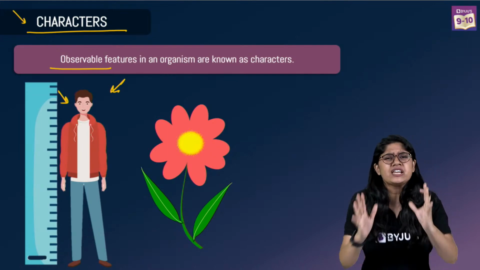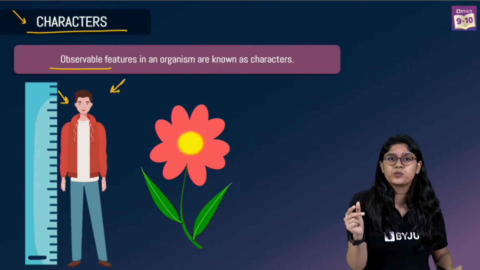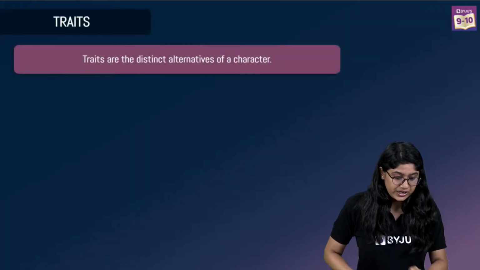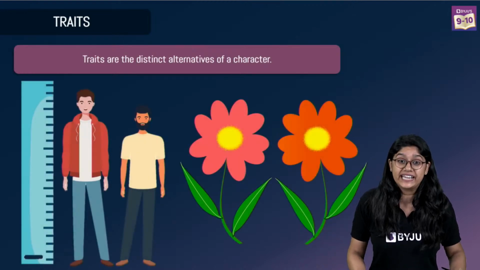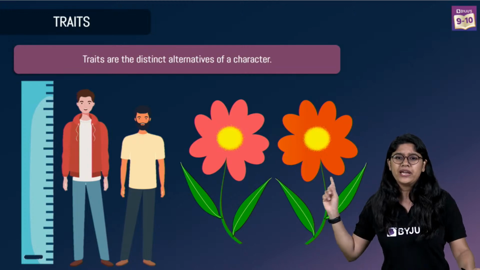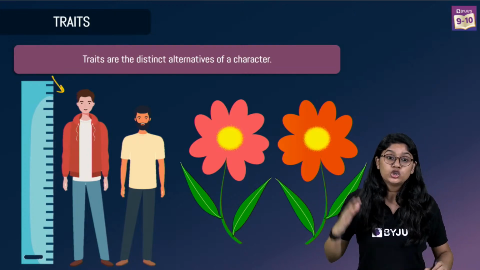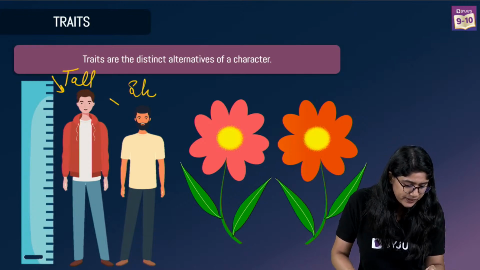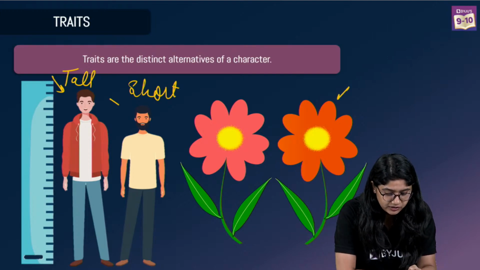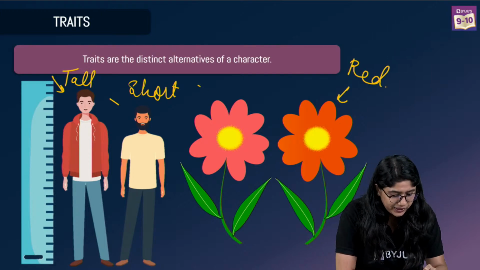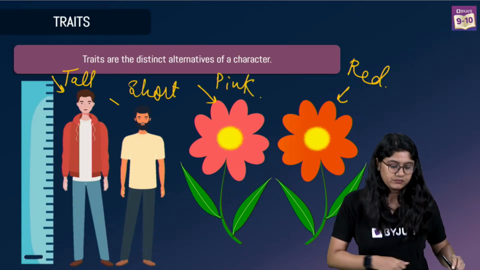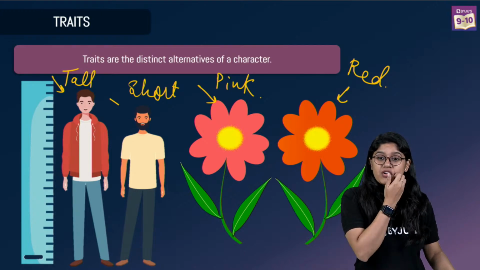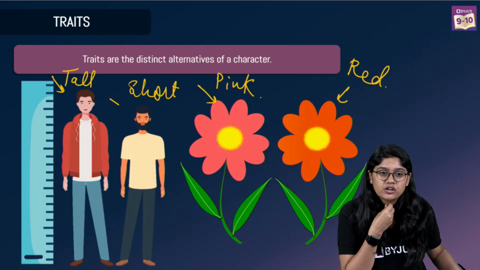Now there's a very, very similar term that we usually confuse it with, which is the trait. Now what is a trait? Let's quickly look into it. A trait is something that actually helps us to differentiate between two things. Over here we can see this person is tall, yes or no? As compared to the next person who is a little bit short. Now we can see the red flower over here, and over here it looks dark pink. Yes or no? Clear, everyone? Very good, Bhavesh. Welcome back.